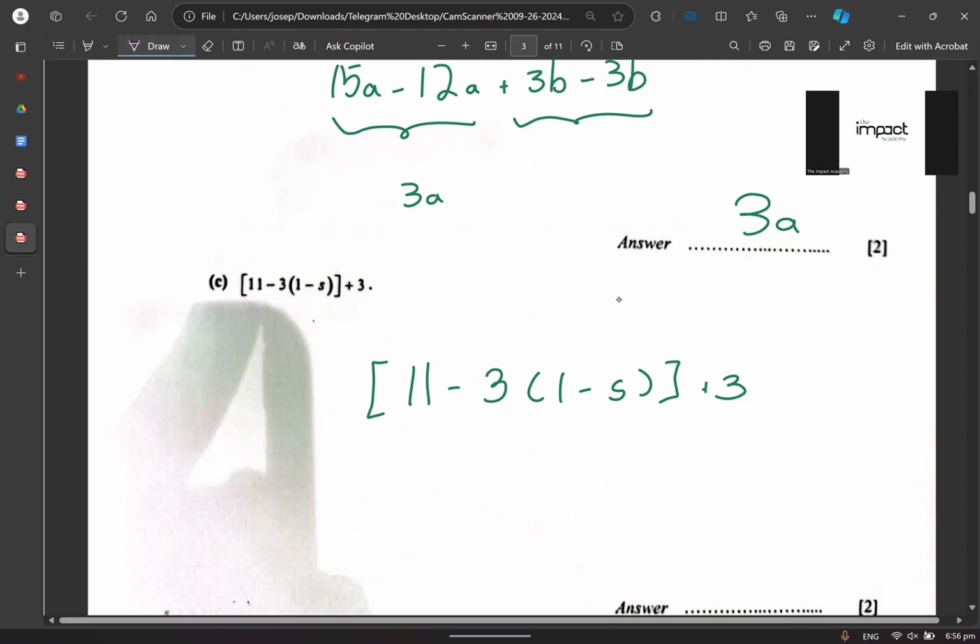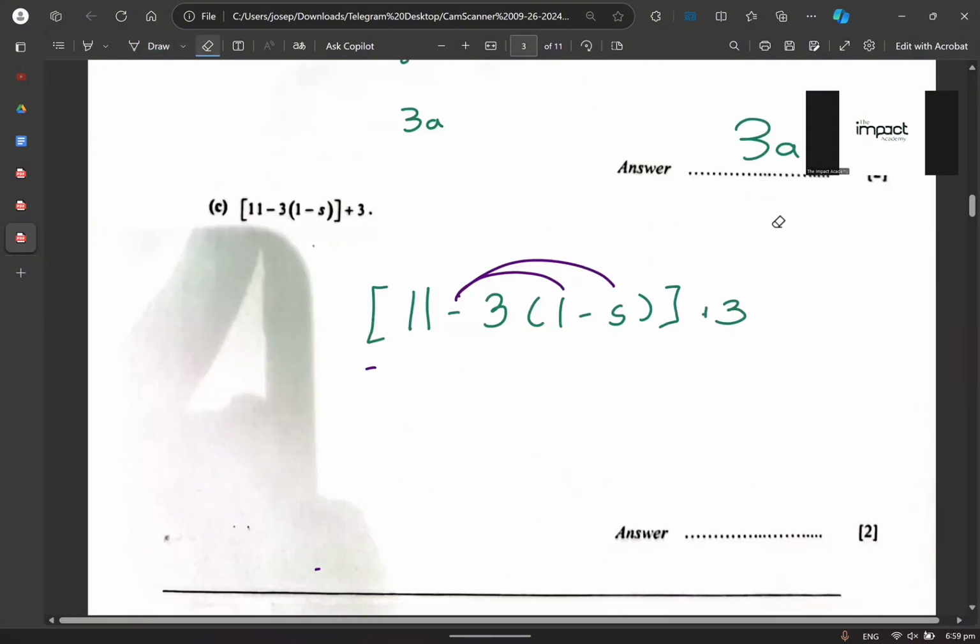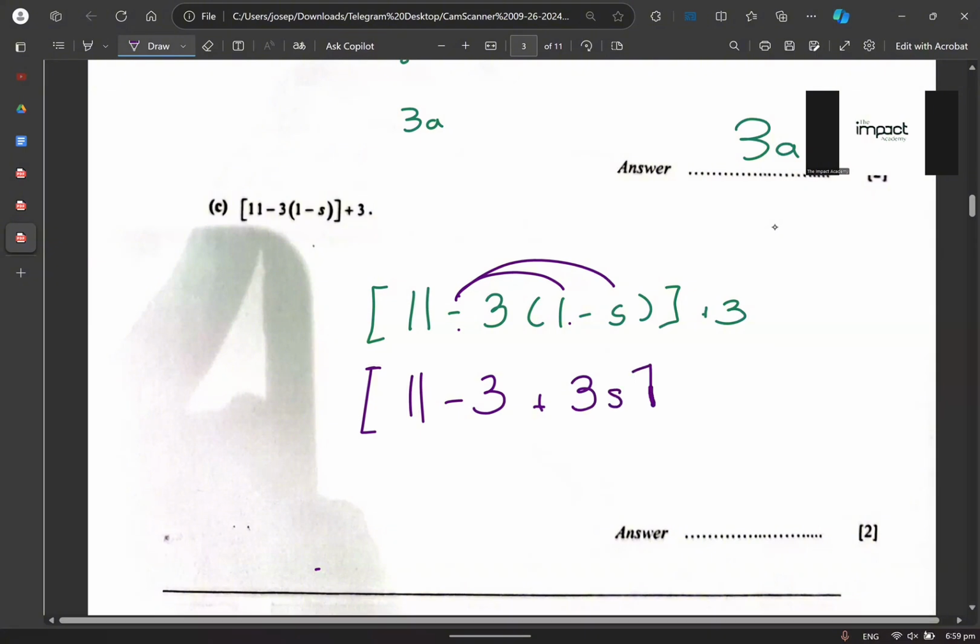Very good. Do the small rounded bracket first. Am I making sense or not making sense? Now, over here, I just want to do 11 minus 3 times 1, which is minus 3, right? Then minus 3 times minus s is positive 3s. Agree or disagree? Then there's a plus 3 over here. Does it make sense to you?